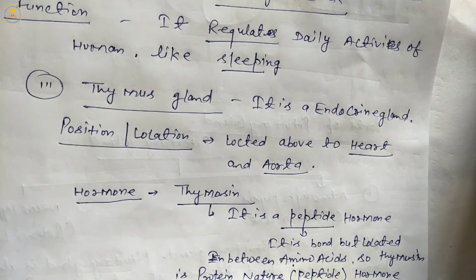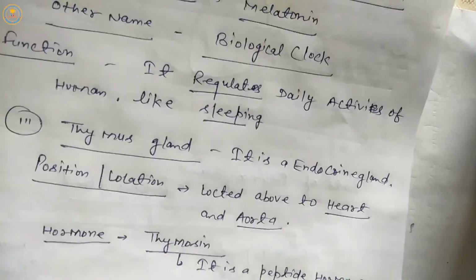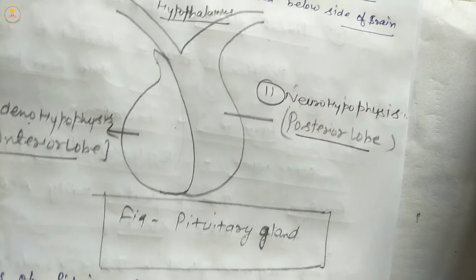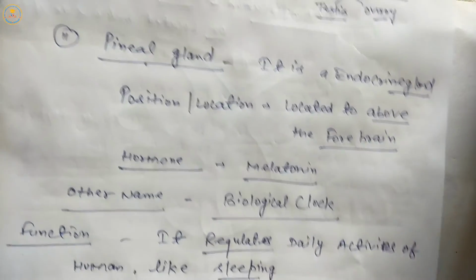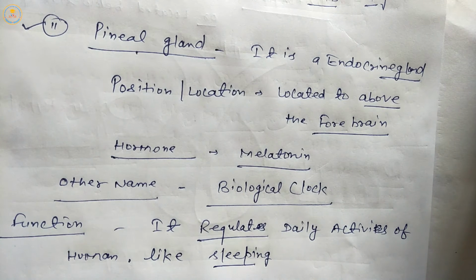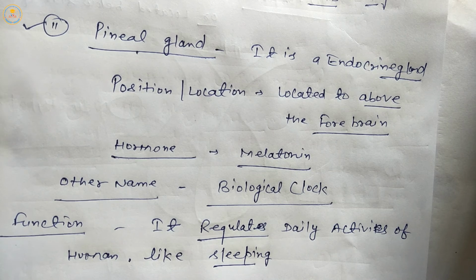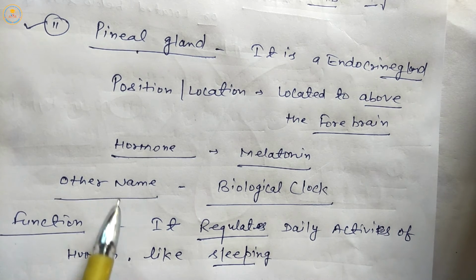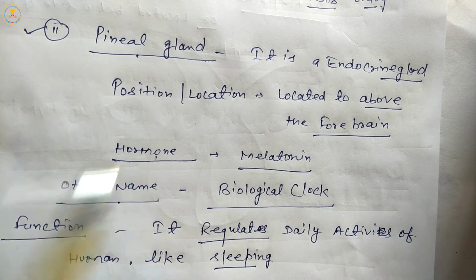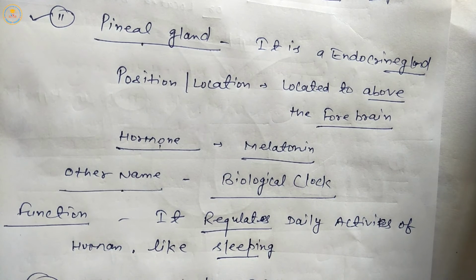So today we studied the pituitary gland first, second the pineal gland, and third the thymus gland. Students, for these glands, the first point is position or location, second is other name, like master gland is the other name of the pituitary, third is hormones, and last is function.